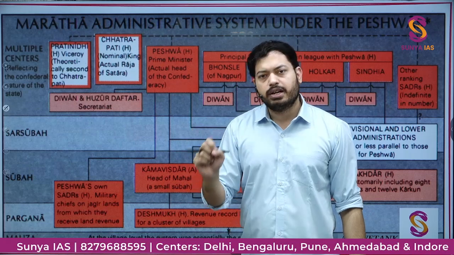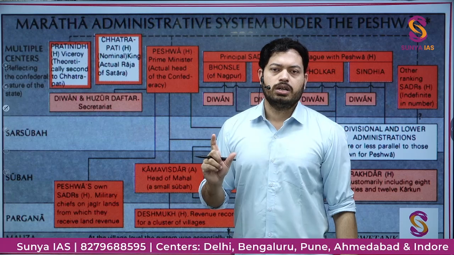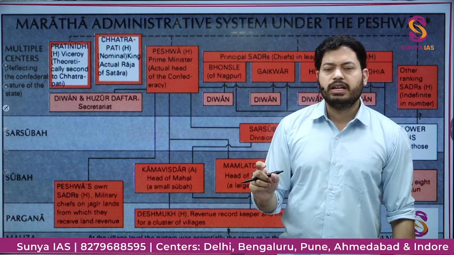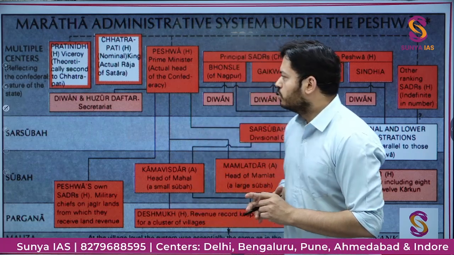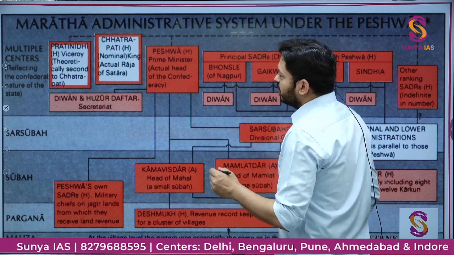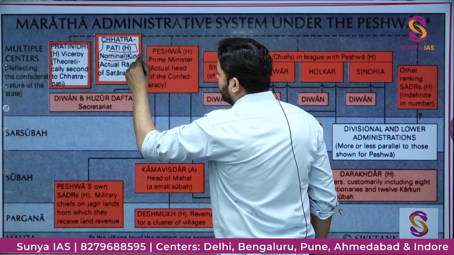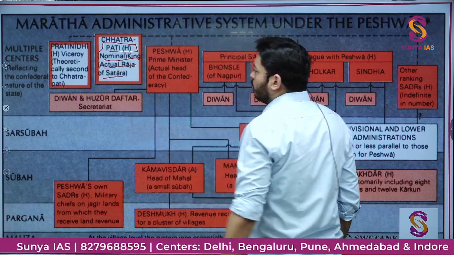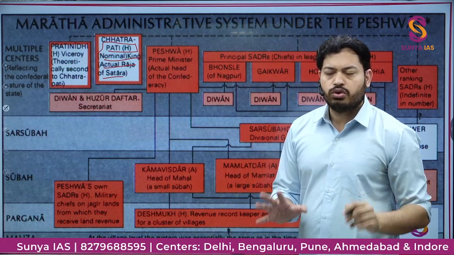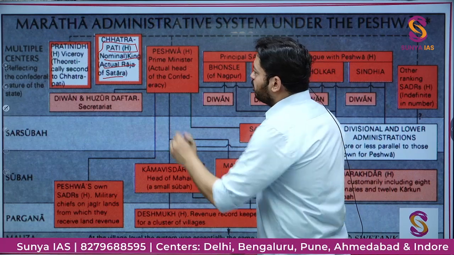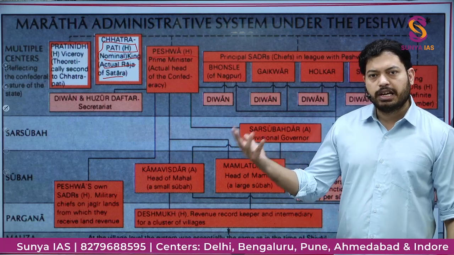So initially between 1674 and 1713, Chhatrapati was de jure as well as de facto ruler. But after 1713, Chhatrapati's power reduced and he didn't remain that powerful. So you will see here that Chhatrapati was hereditary ruler, but he remained only the nominal king who sat in Satara. The actual de facto ruler became the Peshwa, who himself became hereditary. Instead of appointed, he became hereditary by this time.